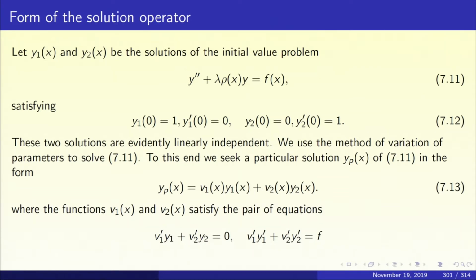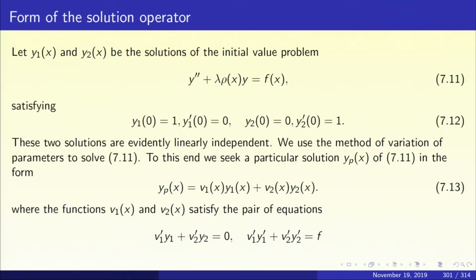So, now how do we solve the inhomogeneous equation? To solve the inhomogeneous equation, we must appeal to the method of variation of parameters that I hope is familiar to you from the undergraduate courses. So, what is the method of variation of parameters?